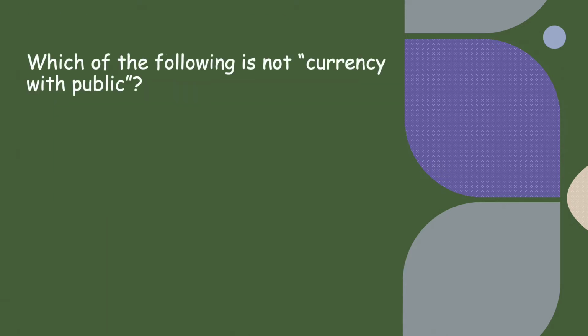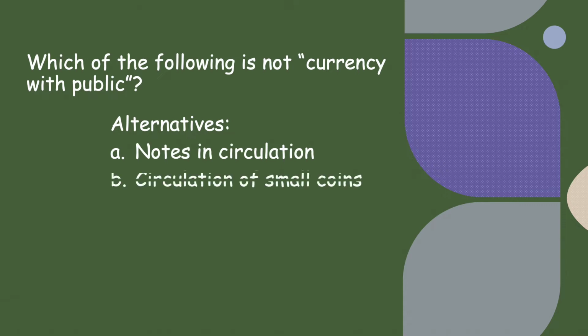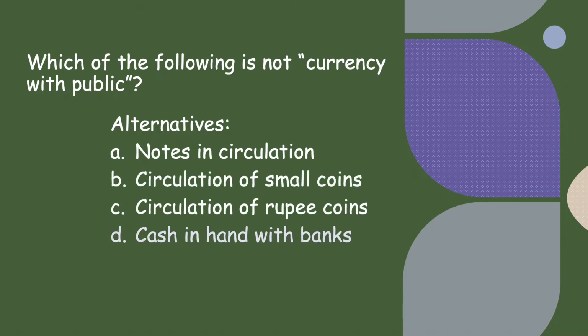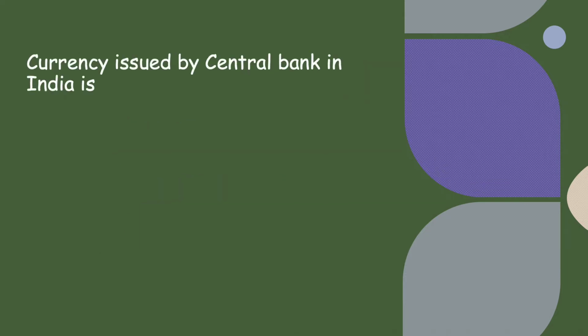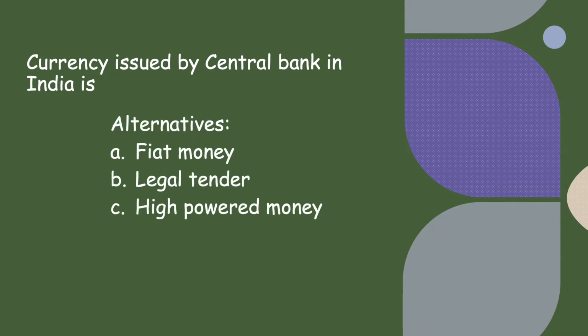Then we have which of the following is not currency with the public. Alternatives are given, and notes in circulation, circulation of small coins, circulation of rupee coins, and cash in hand with banks. Cash in hand with banks is not the currency with the public. Then we have currency issued by central bank in India is, the options are fiat money, yes, legal tender, yes, high powered money also correct. So correct option is all of the above.